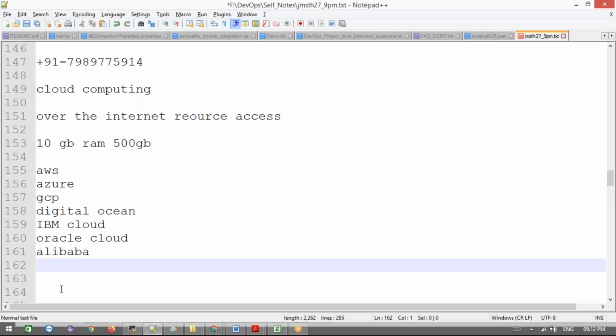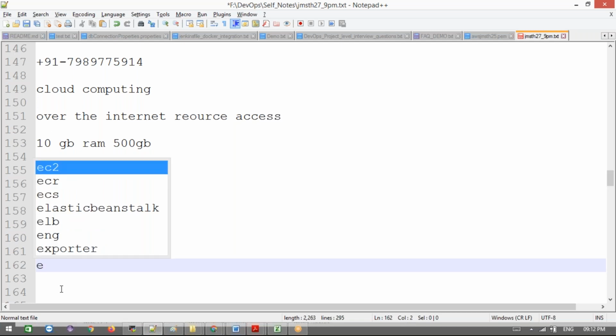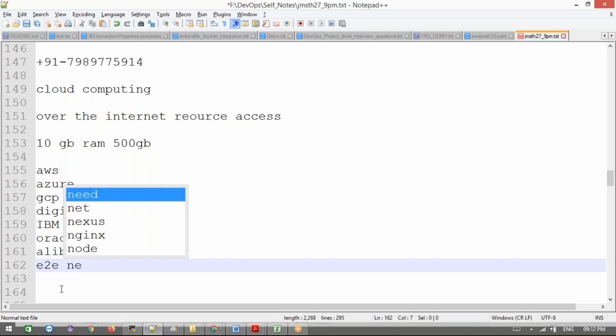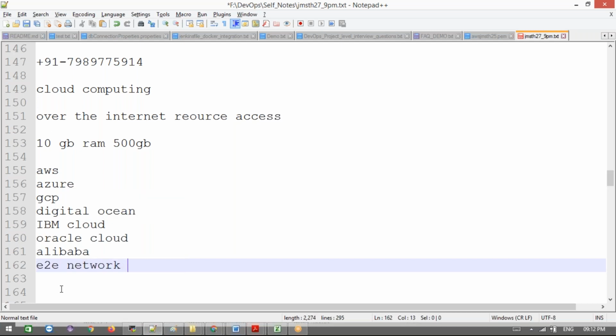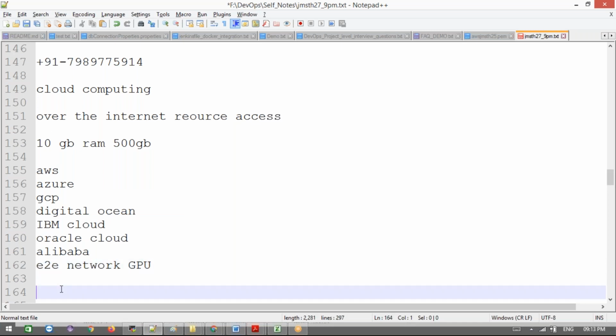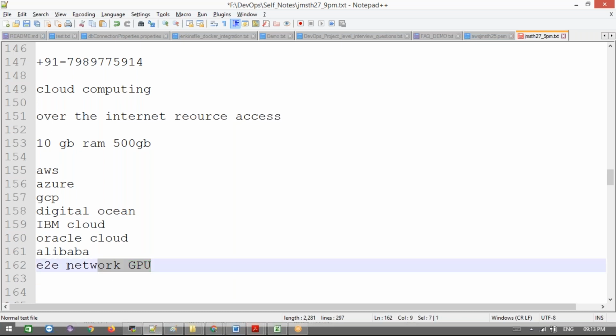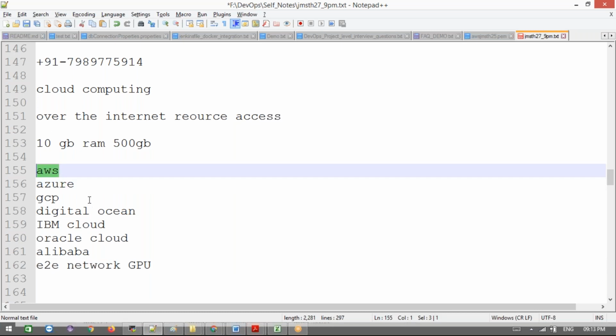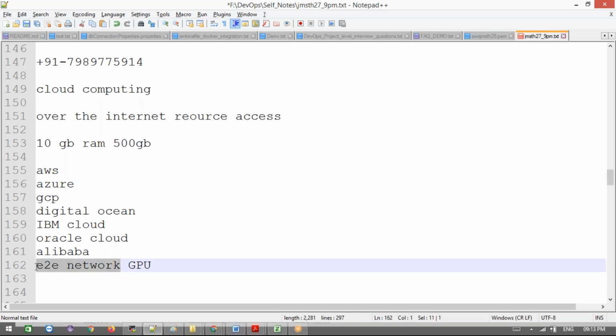A private cloud means a small company, like E2E Networks. We use this cloud because they provide GPU machines. What is a GPU? If you are doing any machine learning work, we need GPU machines, which are high-processor machines. AWS also has them, but it costs too much compared to E2E Networks. This is a Bangalore-based company.